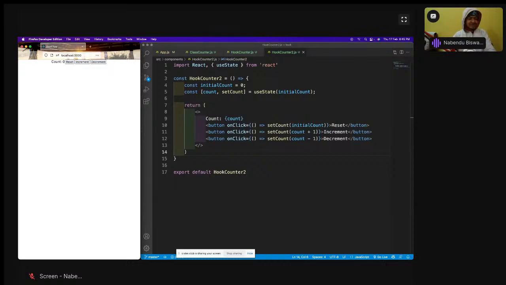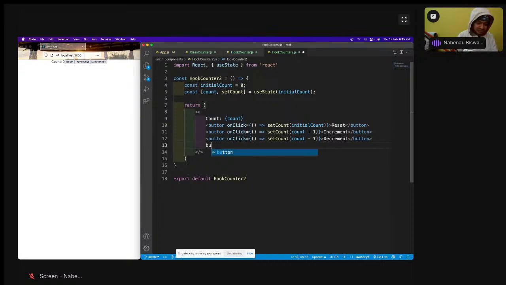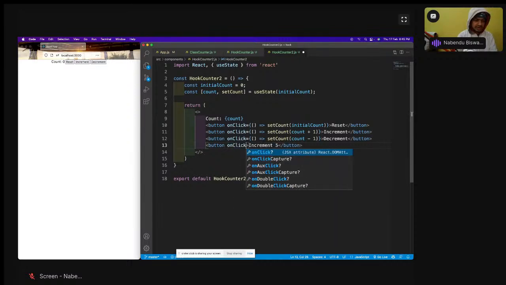Okay, so let us have an increment 5 button. Some setup is there, and this JSX is not telling me, well, I'll do it later on. Button, increment 5 is there, and then onClick equal to increment5.